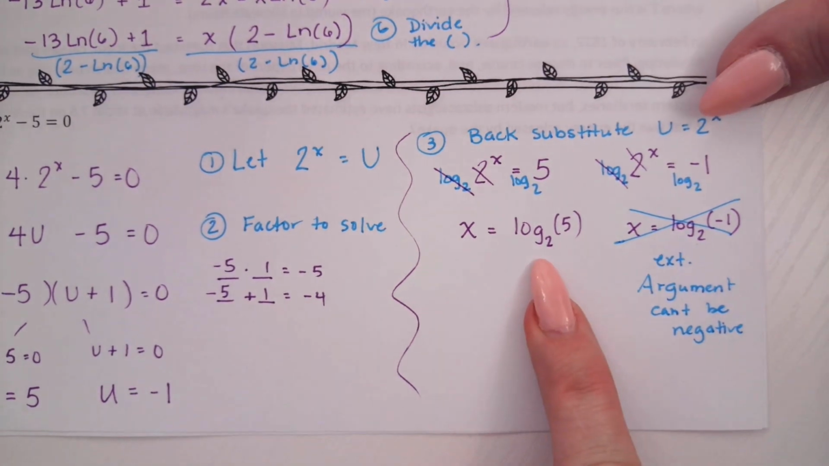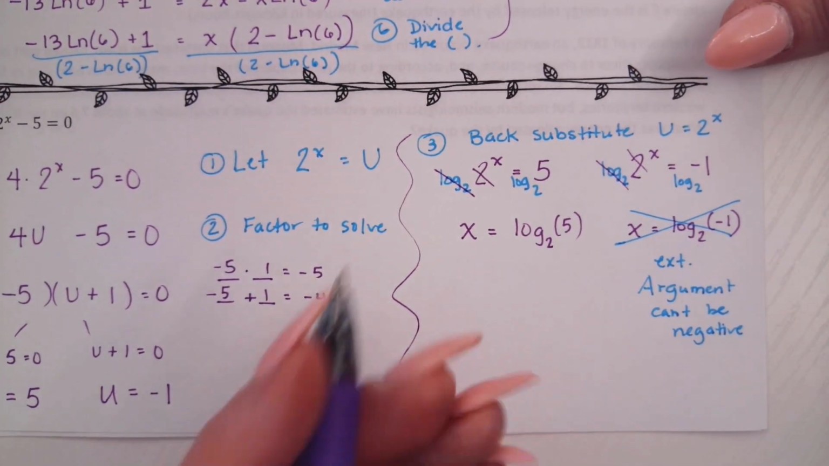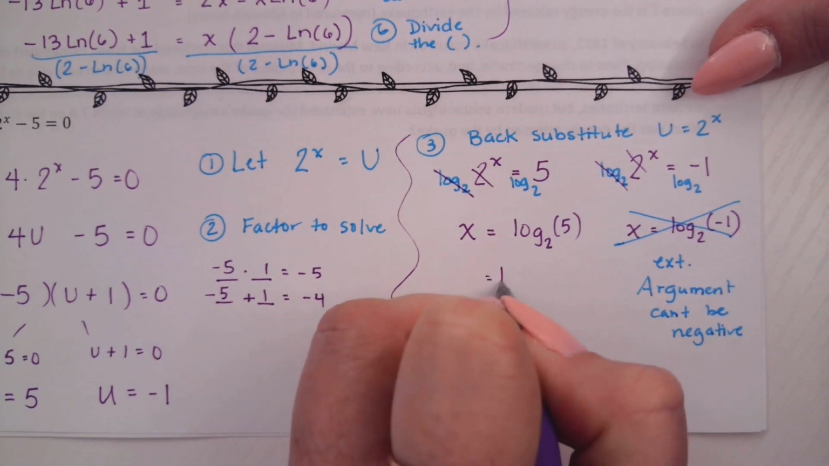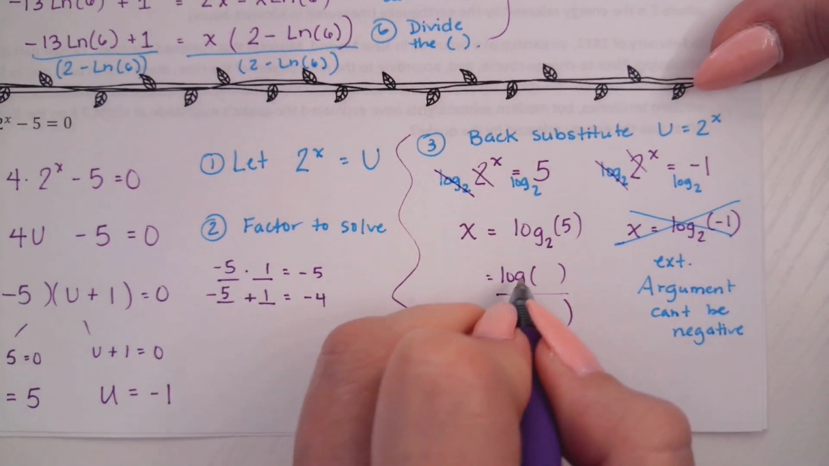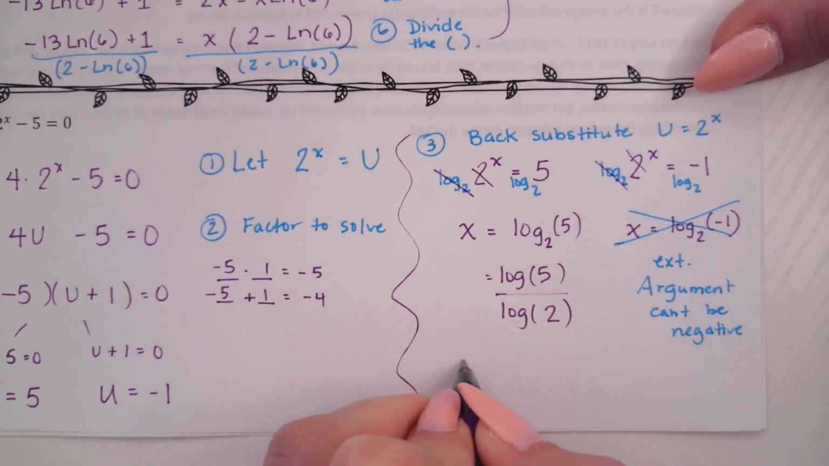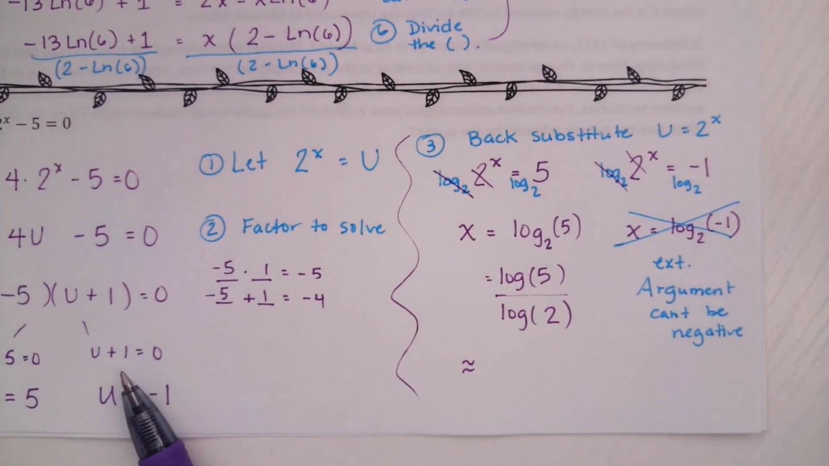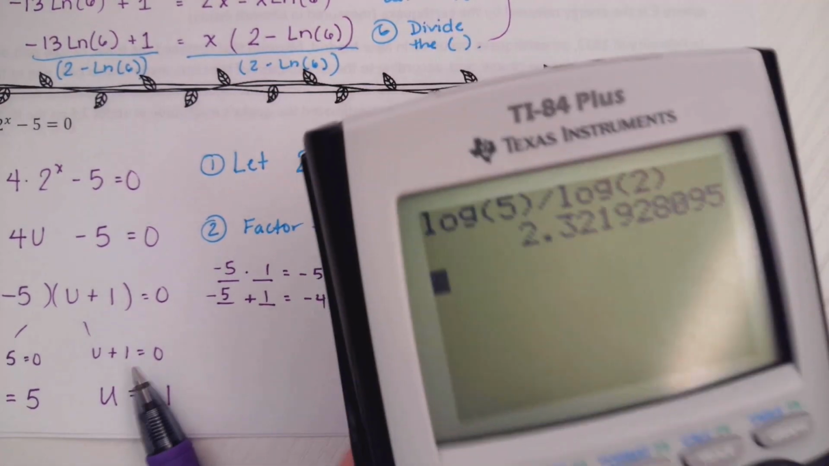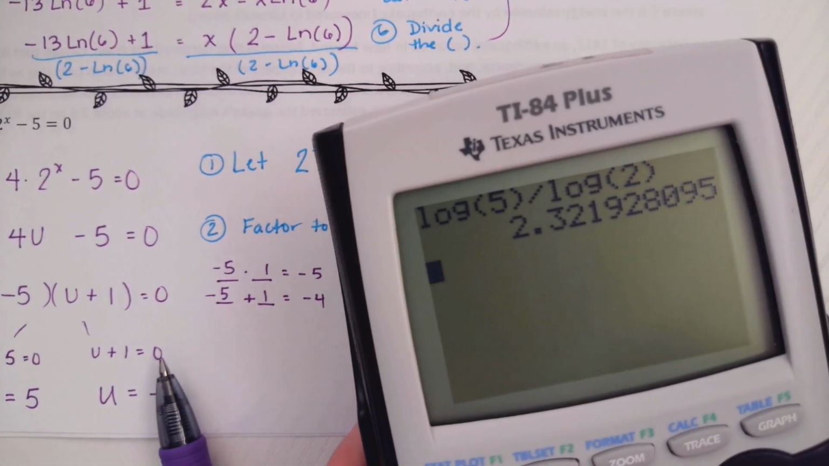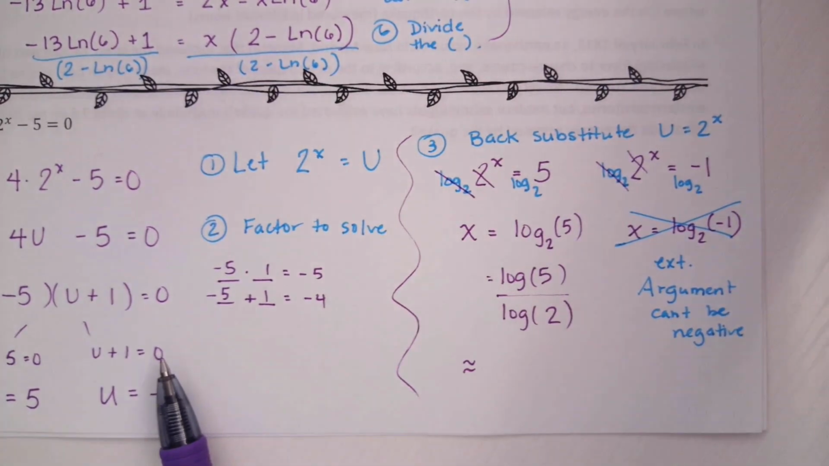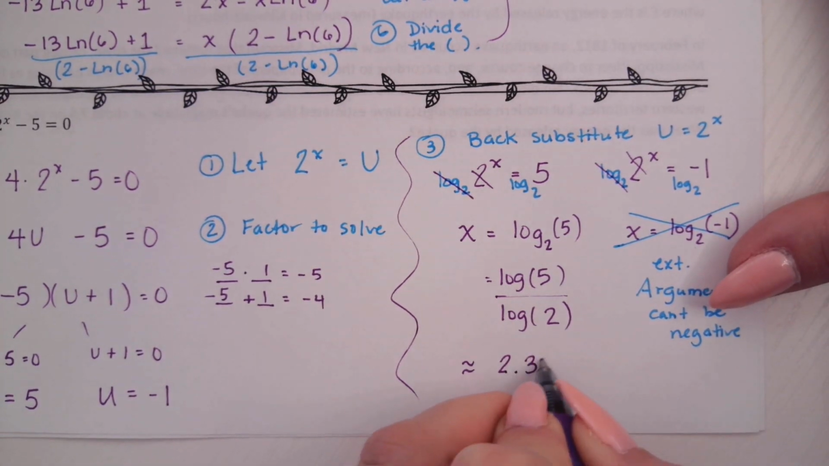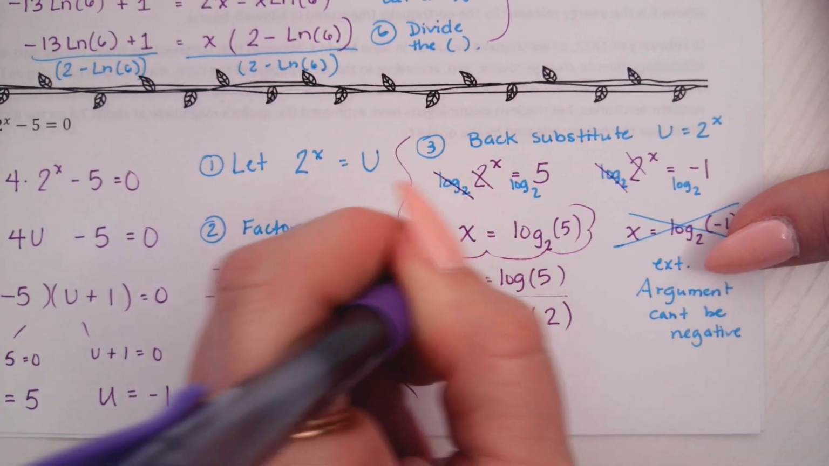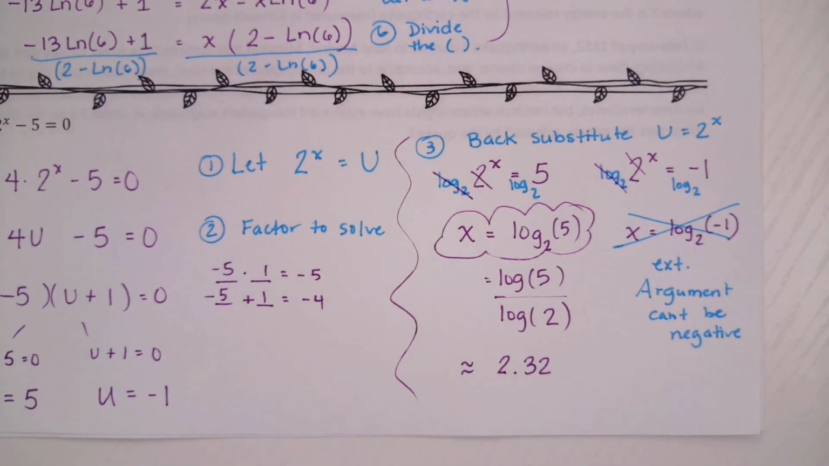If you wanted to, you could turn this one into a decimal using change of base. I'm going to have us do that on this one just for the practice. So that would be common log of 5 over common log of 2. We'll grab our calculator, see what that equals. 2.32-ish approximately. So we have our exact answer and our decimal approximate.